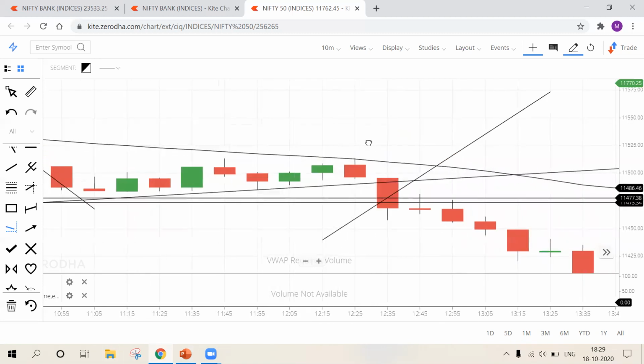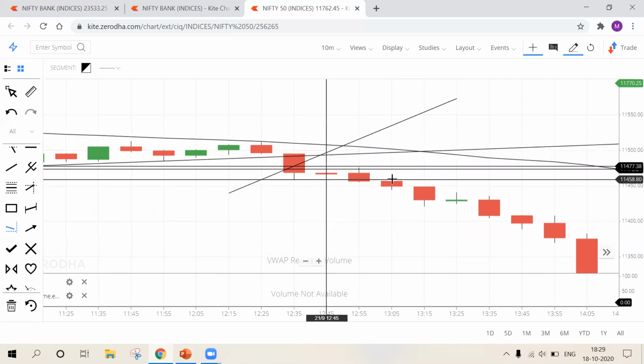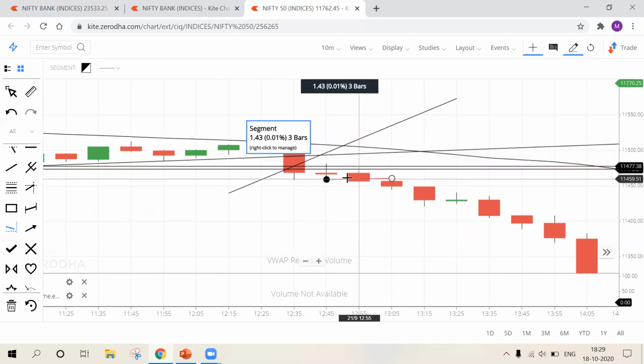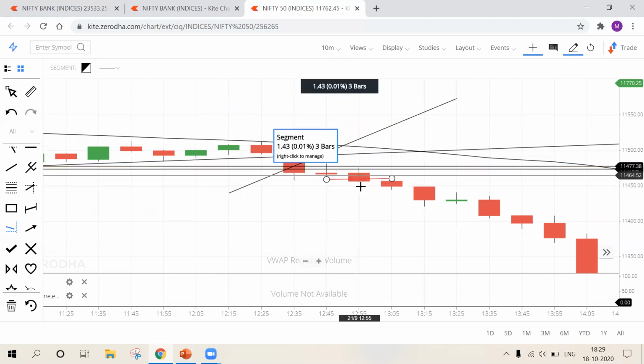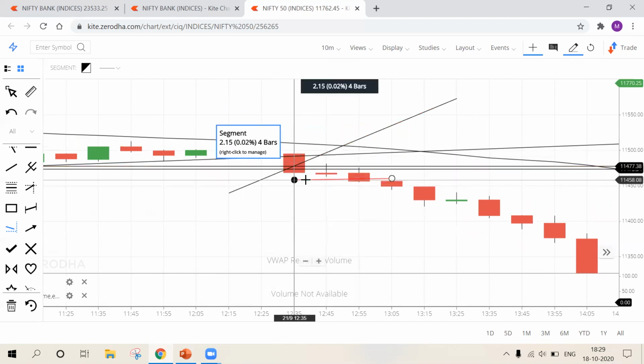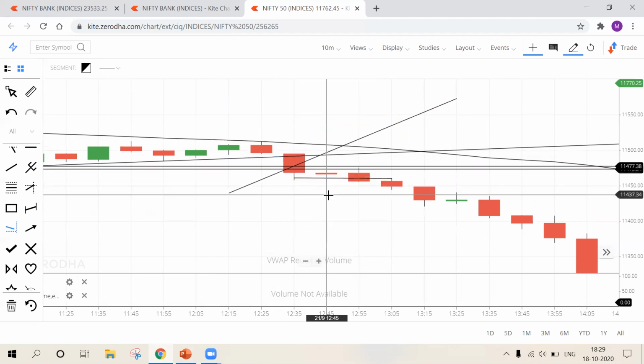Okay, see, this is lower low formation, two back-to-back red candles in 10-minute time frame, and low of this candle is broken by next candle. Okay, so I'll be entering at this point at lower low formation. That's my third confirmation. I repeat, first confirmation is breakout of trend line, second confirmation is breakout of strong support and resistance level, and third confirmation is higher high or lower low formation.